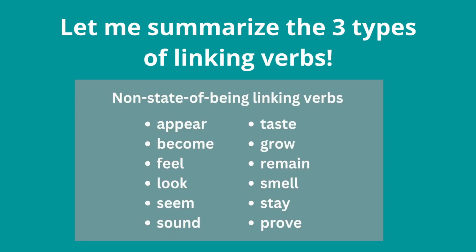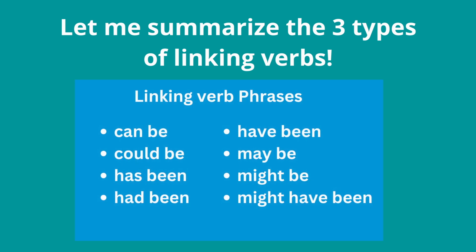The second type is non-state of being linking verbs, which include appear, become, feel, look, seem, sound, taste, grow, remain, smell, stay, and prove. The third type is linking verb phrases, which include can be, could be, has been, had been, have been, may be, might be, and might have been.